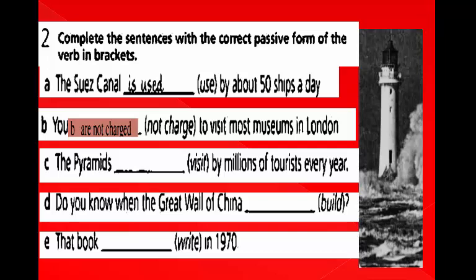Sentence C. The pyramids visited by millions of tourists every year. So what is the answer? The pyramids are visited. Sentence D. Do you know when the Great Wall of China built? What is the answer? Do you know when the Great Wall of China was built? Sentence E. That book writes in 1970. What is the answer? That book was written in 1970. Excellent.